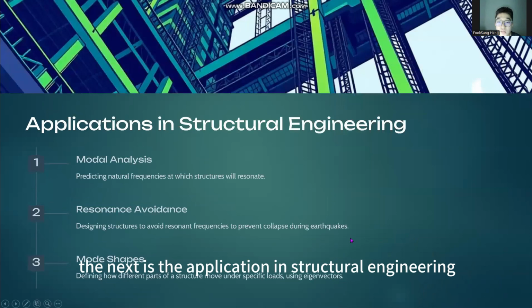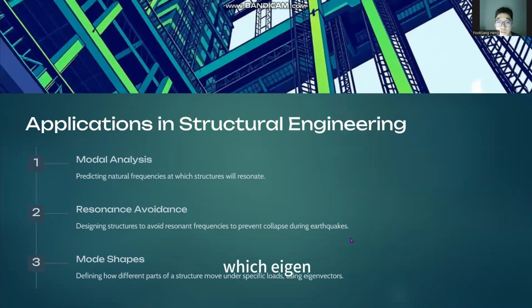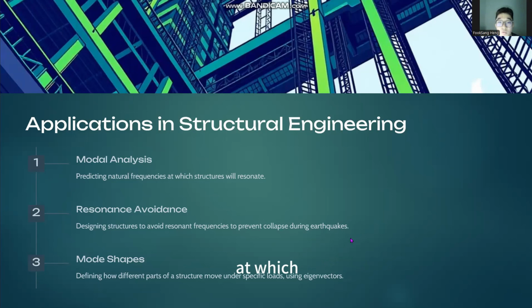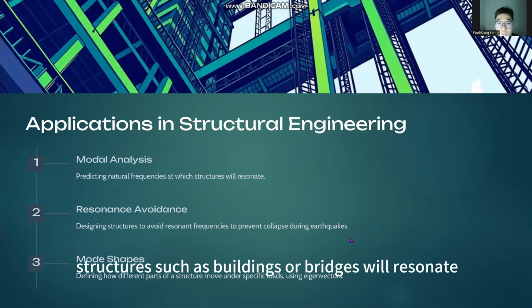The next is the application in structural engineering, which eigenvalues and eigenvectors play a critical role in modal analysis. This type of analysis is used to predict the natural frequencies at which structures such as buildings or bridges will resonate.